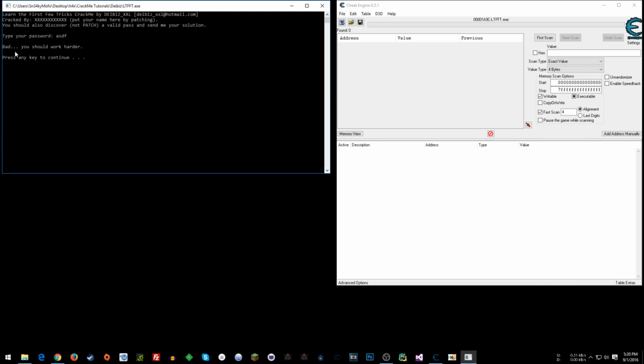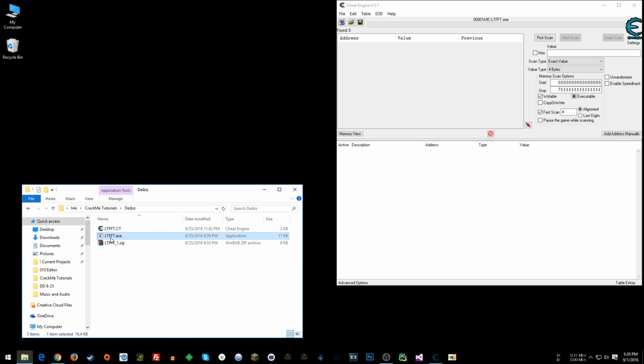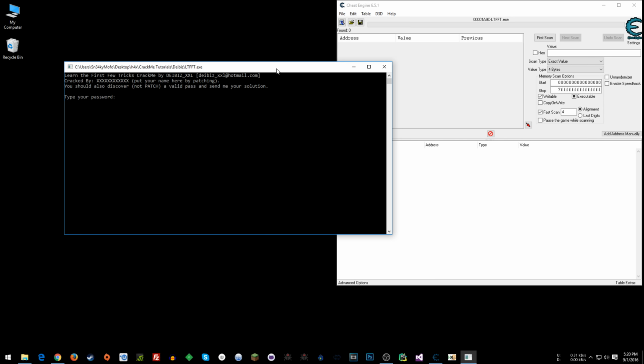So here we see our error message, right? So we're going to want to find that string. That should take us to the place in code around where we can futz with this and hopefully get a success message. Alright, so we see that message, we see press any key to continue. I'm going to do that and the application closes. That makes it a pain for us to do what we want to do with Cheat Engine.